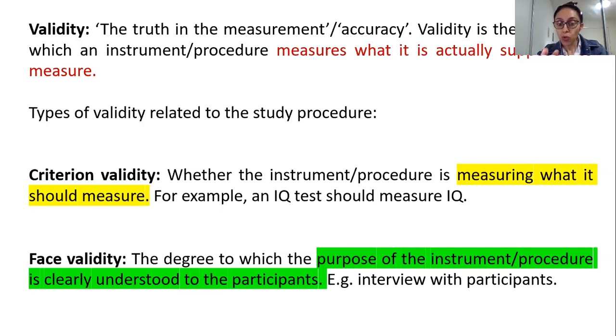It means you have a tool. What is your tool supposed to measure, and is it measuring that? Okay, then face validity. What is face validity? It means have your participants clearly understood the purpose of your instrument or the procedure which you're asking them to do. Okay, so for instance, how did I make sure that my participants understood this?